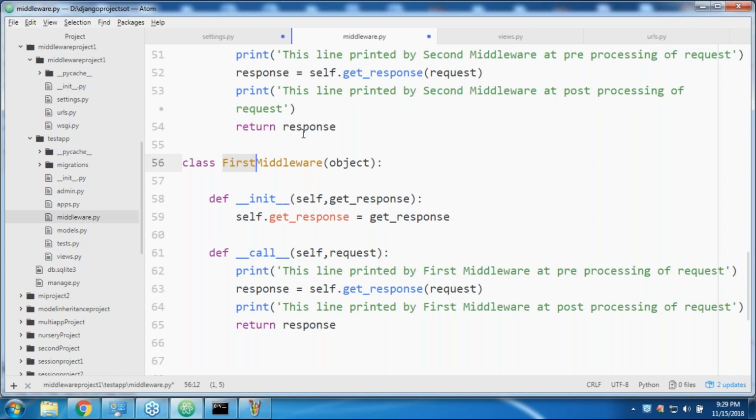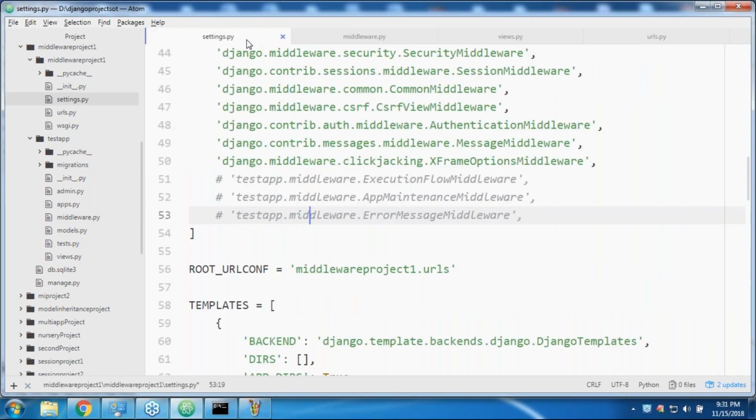Okay. Now, one small thing. If multiple middlewares are there, which middleware should be executed first? What is the order? How can you tell that this middleware should execute first, then this one, and then the third? Yes friends, that is inside settings.py. The order in which the middlewares are listed there is responsible for deciding the order.